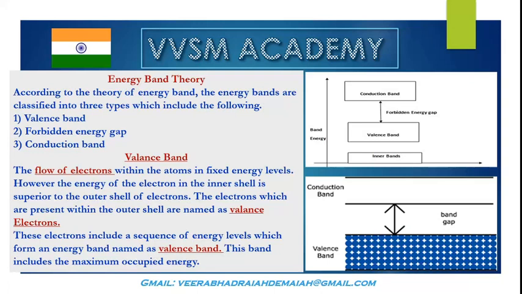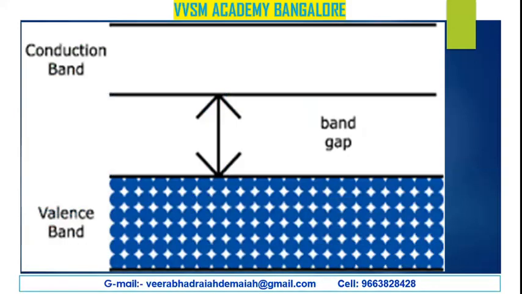Insulators have an energy gap that is far greater than the thermal energy of the electron, while in semiconductor materials the energy gap is typically around 1 electron volt. So my dear friends, the very important thing here is energy band theory. You should come across the valence band, forbidden energy gap and conduction band. This is the conduction band, the uppermost part, and this is the valence band. In between the conduction band and valence band there is a band gap, that is, the forbidden band gap.